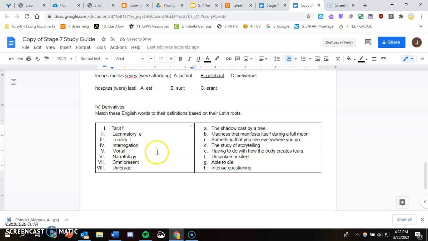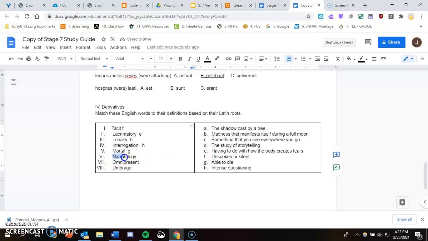Lunacy, coming from the Latin word luna, meaning moon. Strangely enough, we know it to mean some type of madness, because originally being a lunatic or lunacy had to do with madness that manifested itself during a full moon, from way back in the day when they thought that's what happened. Interrogation has rogat in the middle, meaning to ask. Intense questioning is interrogation. Mortal, coming from mors or mortuus, meaning dead. So if something is mortal, it has to do with life and death, or it is able to die. If it's immortal, not able to die.